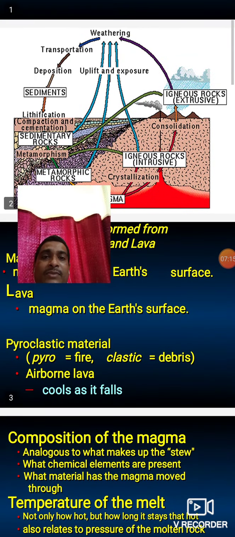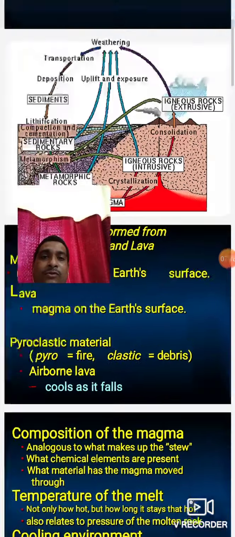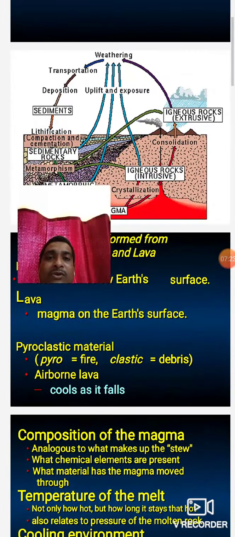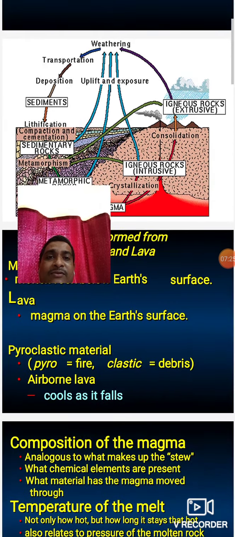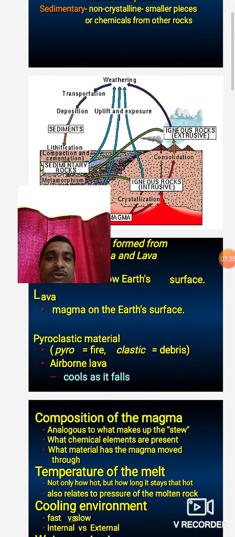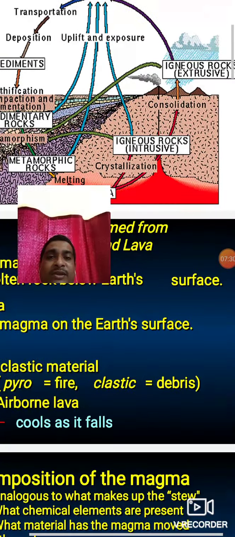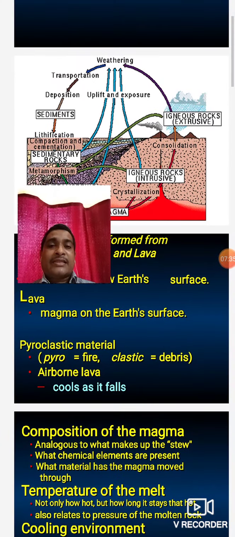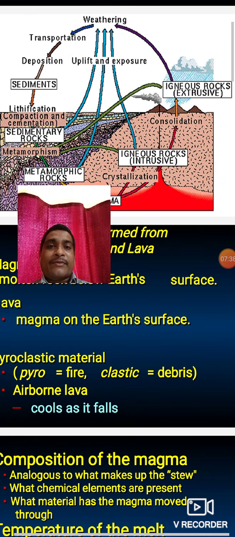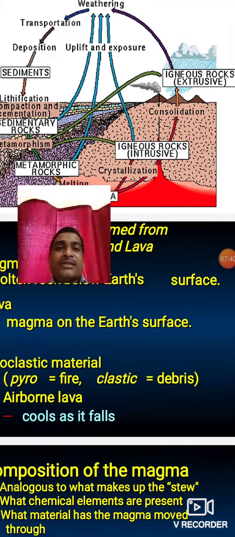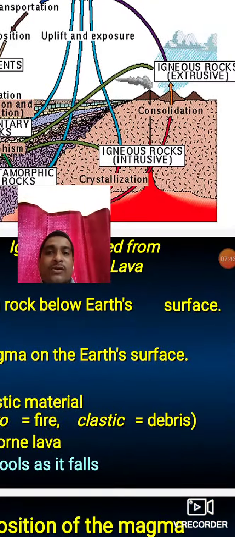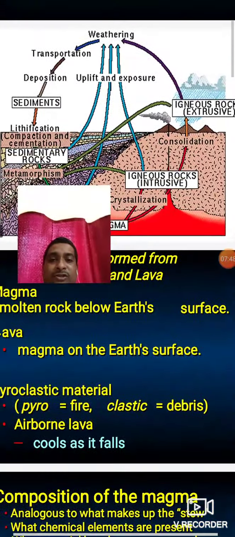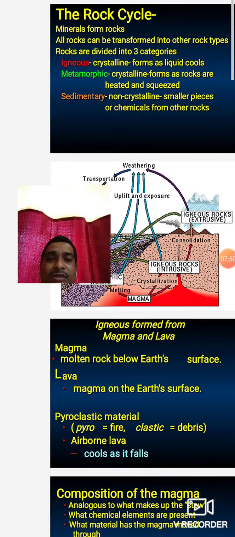See this figure. Rock cooled below the subsurface is called intrusive igneous rock, and magma that comes above the surface in the form of volcanic eruption is called extrusive igneous rock. The best example of intrusive igneous rock is plutonic, and the best example of extrusive igneous rock is basalt. Our Ratnagiri region, our Maharashtra region, is mostly covered by extrusive igneous rock, that is basalt. Most of the part, 82% of Maharashtra, is covered by basalt.